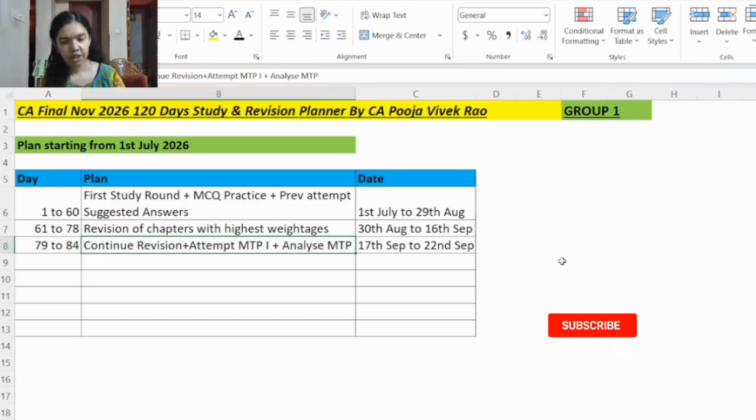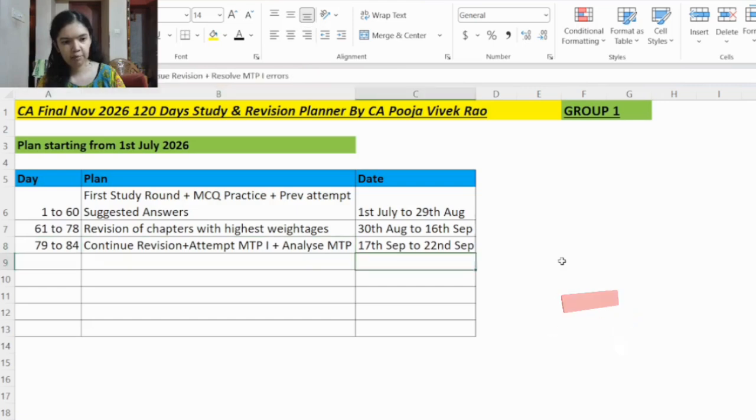And check if any question came from any chapter which you didn't study at all, or whether you lacked any conceptual clarity. Like this, for each subject, analyze and note it down in one place. Because whatever errors are there, in the coming days you will work on those errors, and you will have to correct those errors before the real exam comes up.